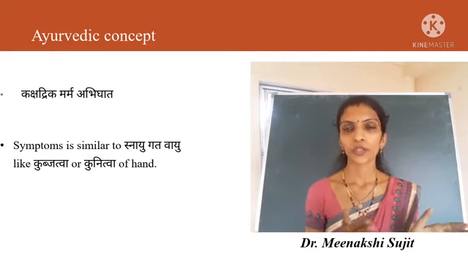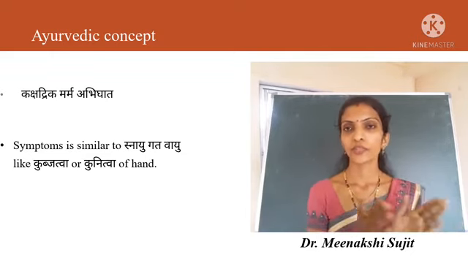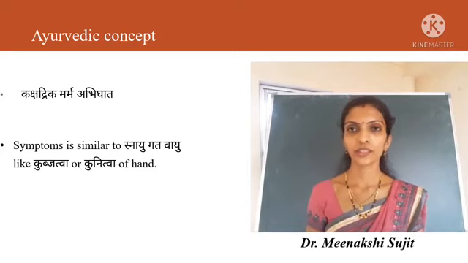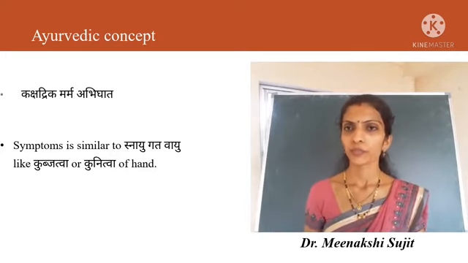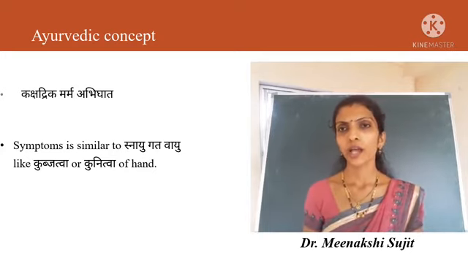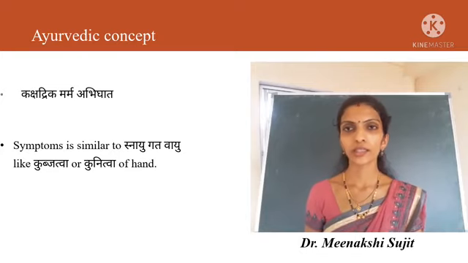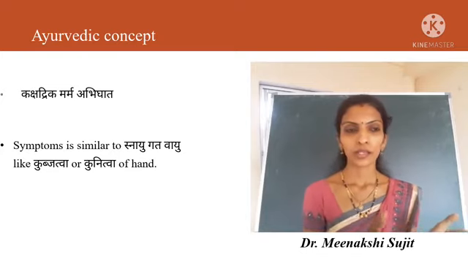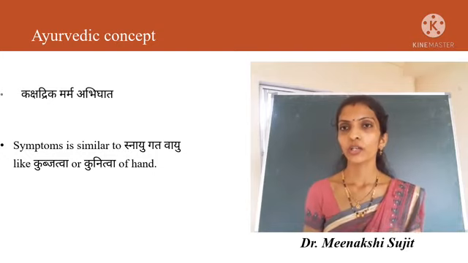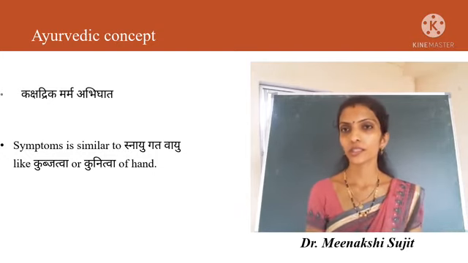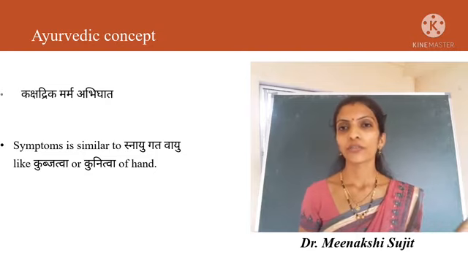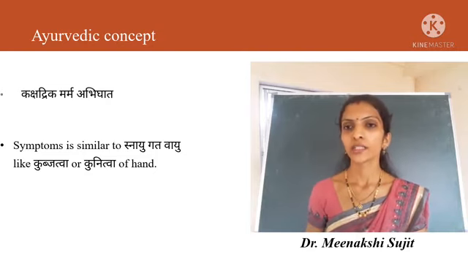Now we saw the disease, the causes and the clinical features, and through the clinical features we can diagnose the disease. Last we saw the Ayurvedic aspect, for which disease it is correlated. Coming to the last point, that is treatment.